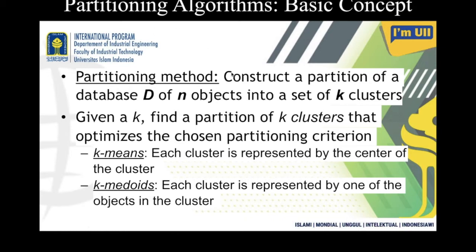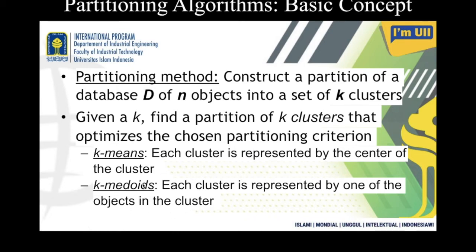So, the partitioning method constructs a partition of a database D of n objects into a set of k clusters. This k is as per your requirement. Given a k, find a partition of k clusters that optimizes the chosen partitioning criteria. In k-mean, each cluster is represented by the center of the cluster, and in k-medoid, each cluster is represented by the object itself.